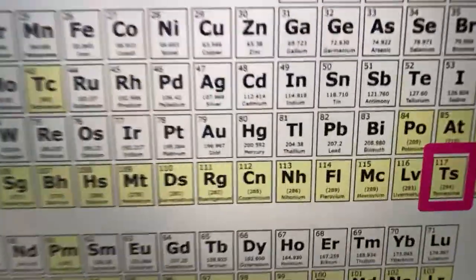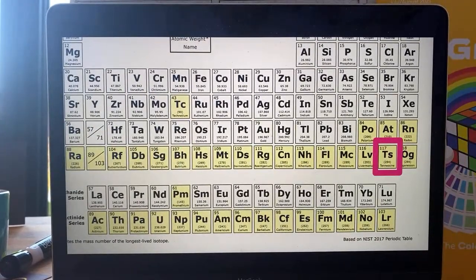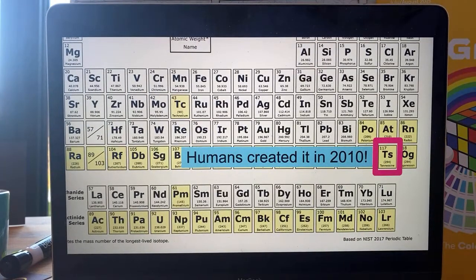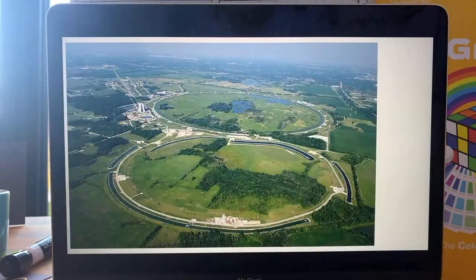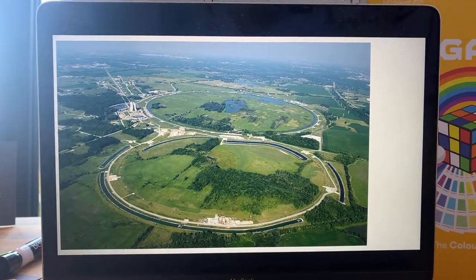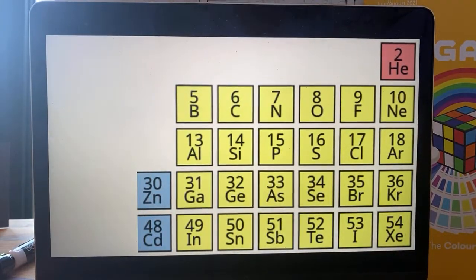Tennessine, there it is. To give you an example of a man-created, human-created element, we made it in 2010. We made it by smashing together calcium, our old friend, and berkelium in one of these. Isn't it beautiful? This is a particle accelerator. This is actually Fermilab in America, but you might have heard of CERN, which is in Europe, like France and Switzerland.